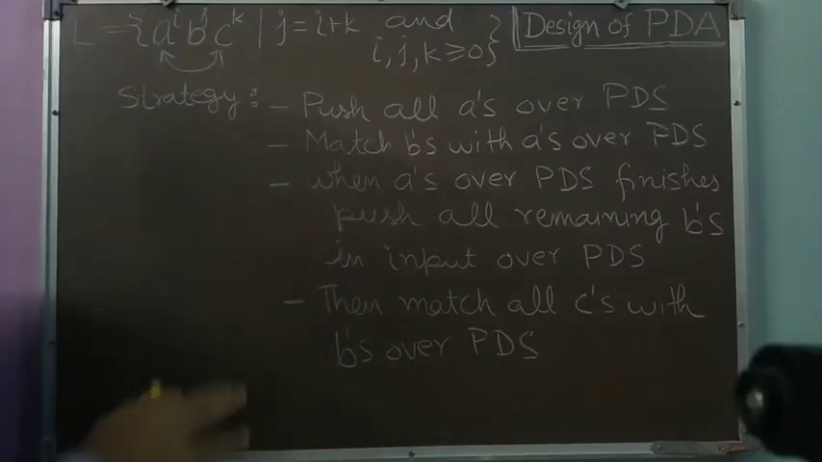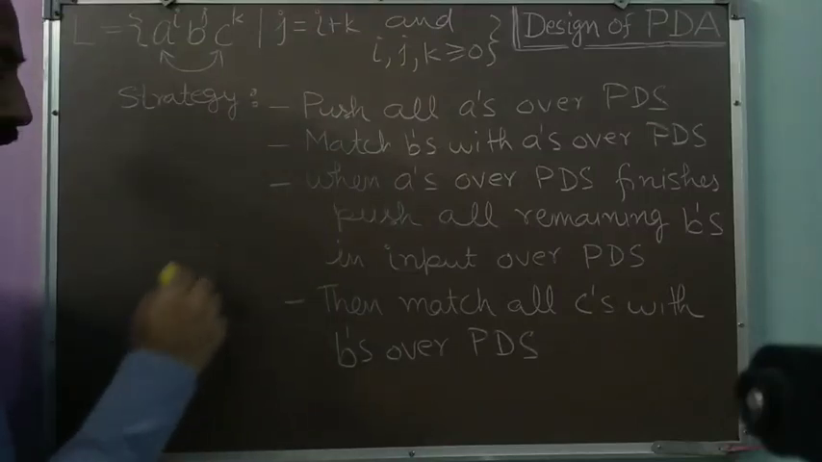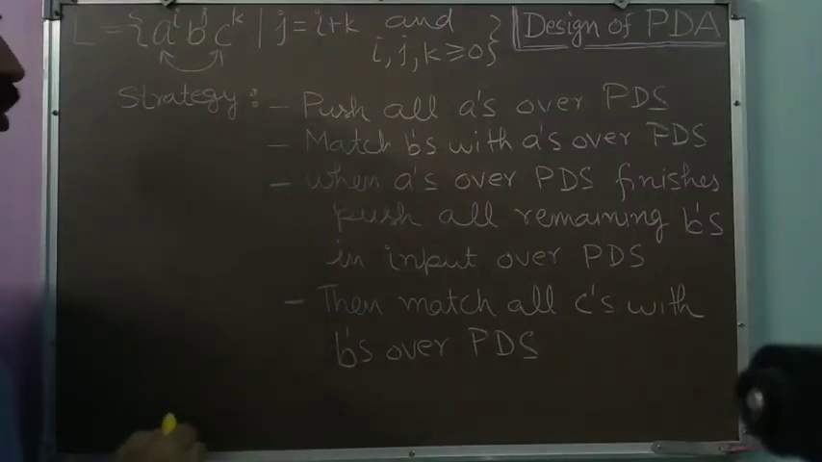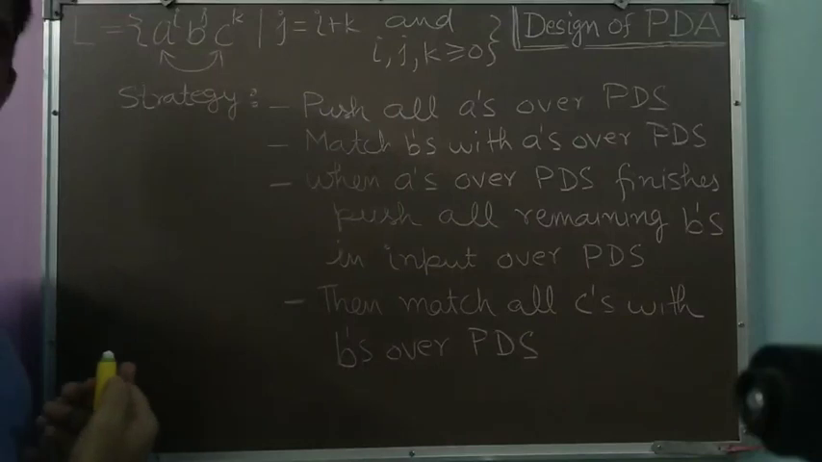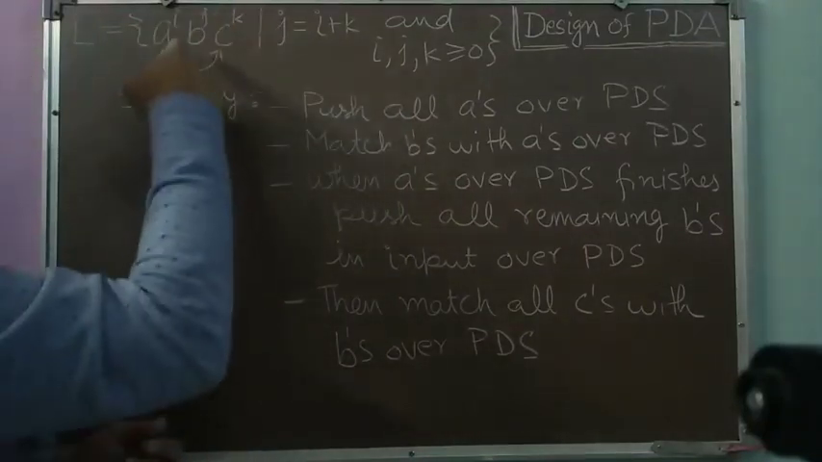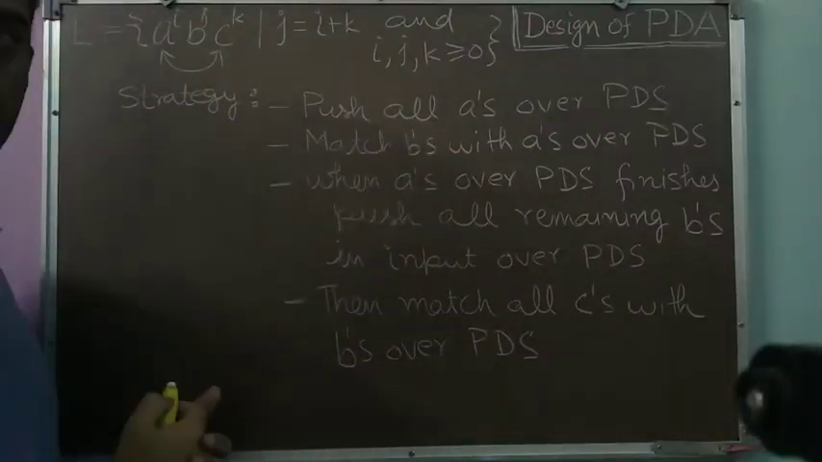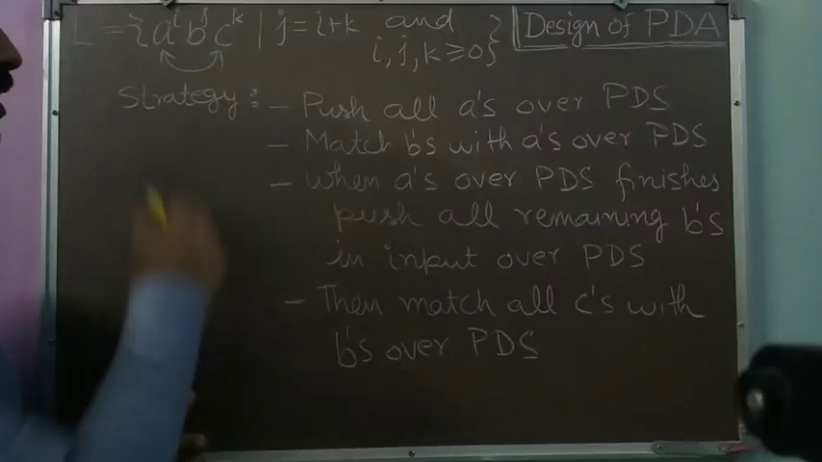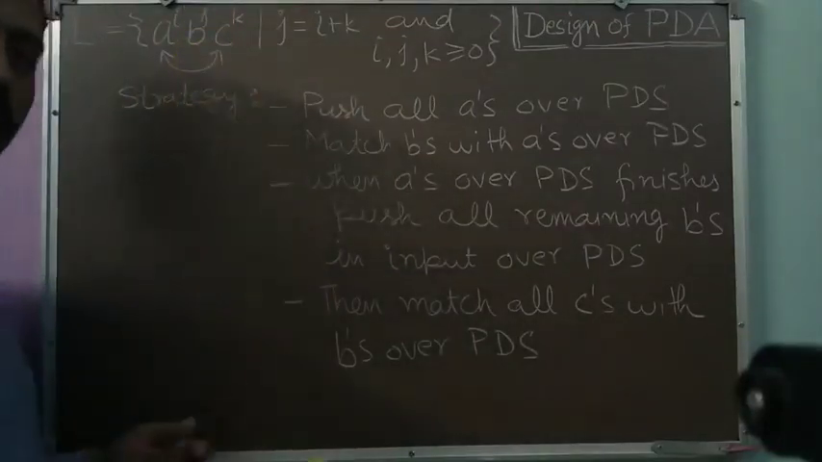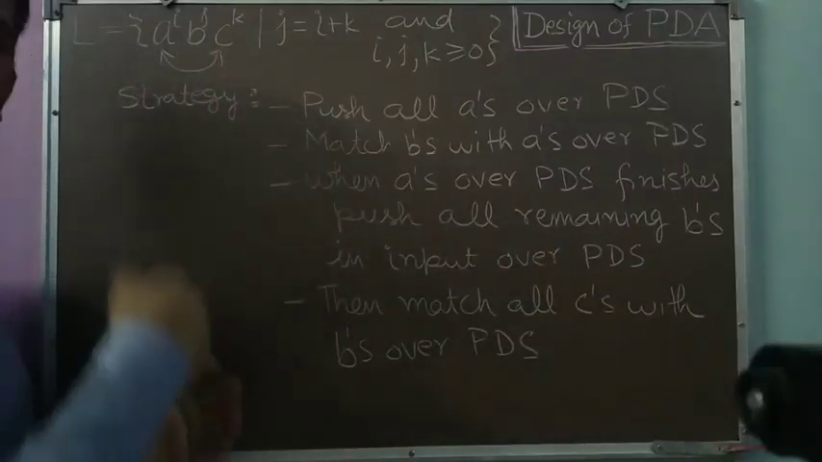So there will be no a remaining over the push down store. There will be only the Z0. So whenever we reach the situation Z0, it means that all a's have been popped. Okay. So what we have to do with the remaining b's? As b's are more in number, there will still be remaining b's in the input. All b's will not be matched with the a's. Those remaining b's we have to push over the PDS.